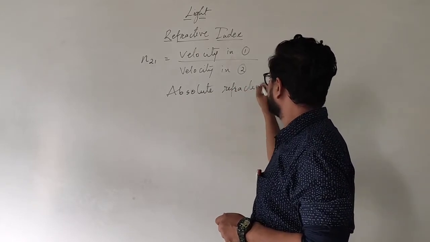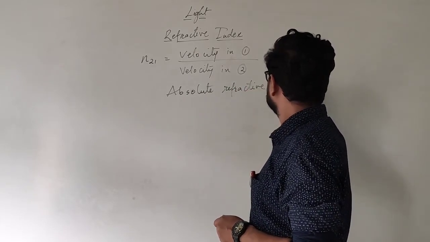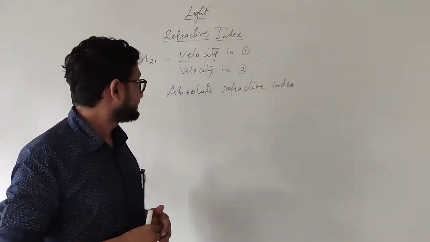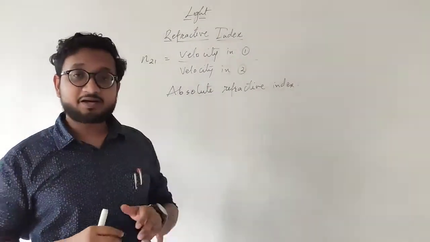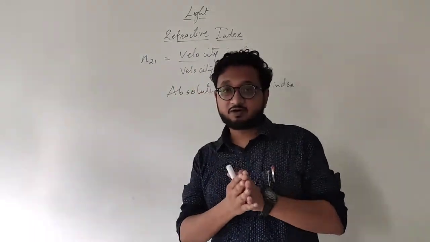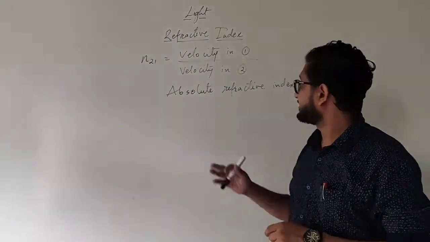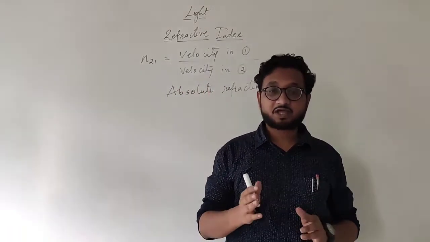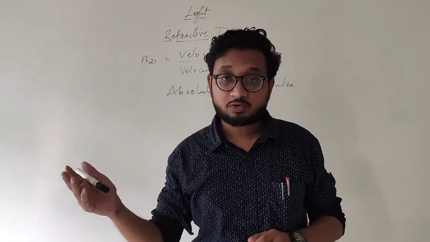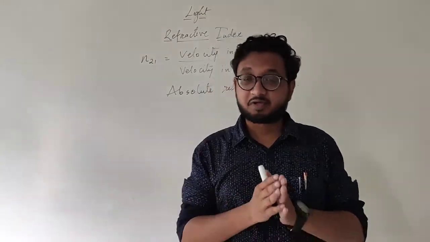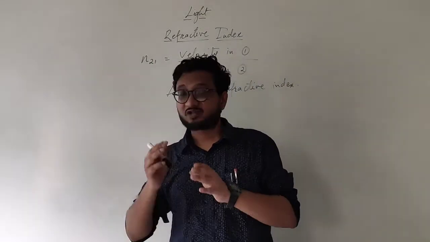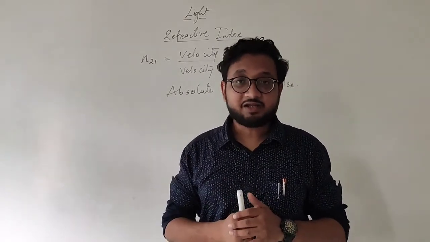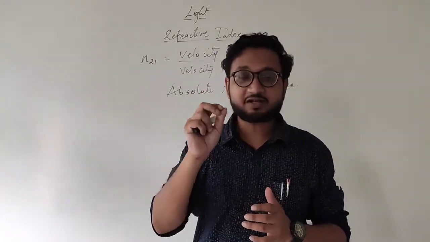Absolute refractive index. Very simple actually. When we are comparing the speed of light, or we are trying to find the refractive index of a medium compared to that in vacuum or air. Okay, because like I said, in a gaseous medium the particles are very few and it is a very rare medium.